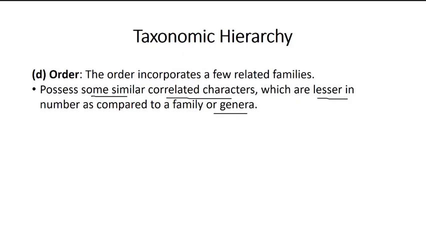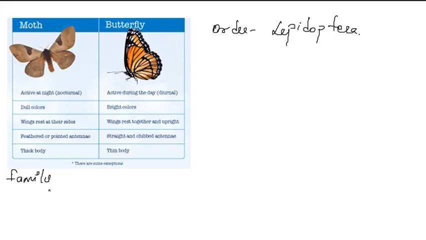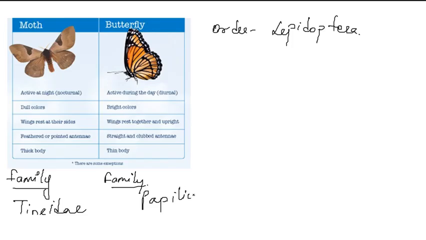Say for example, butterflies and moths both fall in the order Lepidoptera, and they are included in different families. Moths are included in the family Tineidae, and butterflies are included in the family Papilionidae.